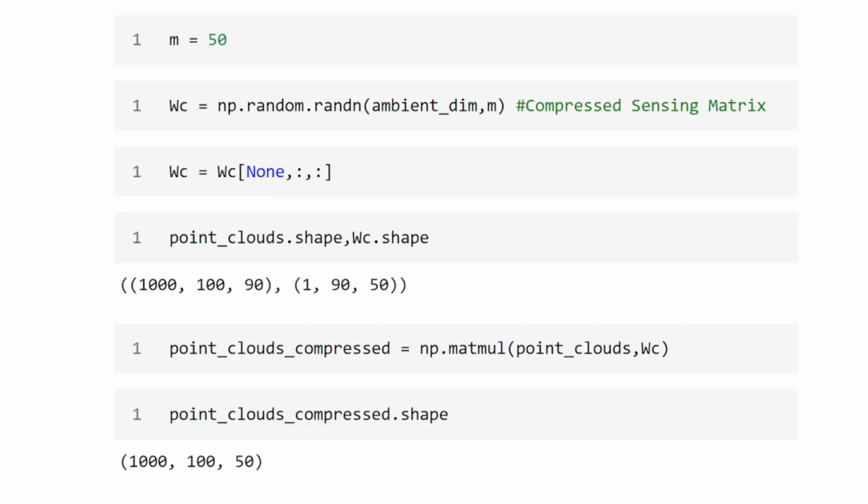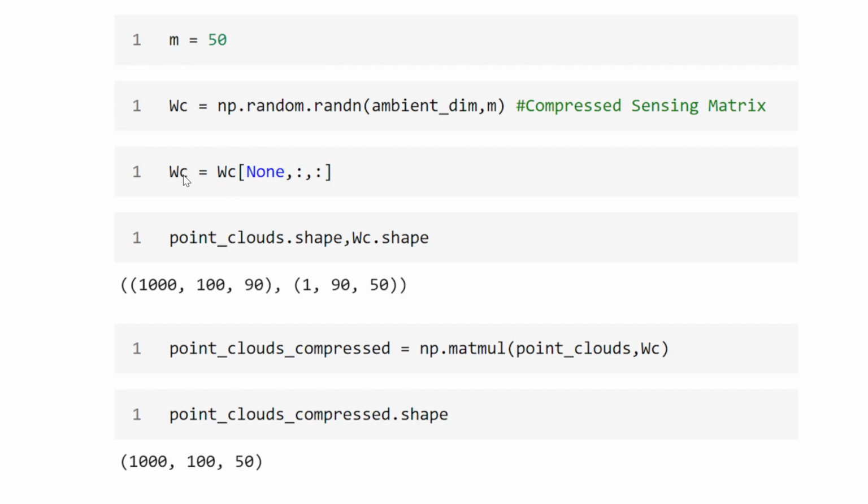What we're now going to do is randomly project our point clouds down to a dimension in R50. So we're going from R90 down to R50 randomly. We're just going to create a random matrix with randn, so normally distributed, and then we're going to add a sort of dummy index here with the None. That will create a sort of 3D array here. So we have our point cloud shape. We have 1,000 of them. There are 100 points in each point cloud, and they're in R90 originally.